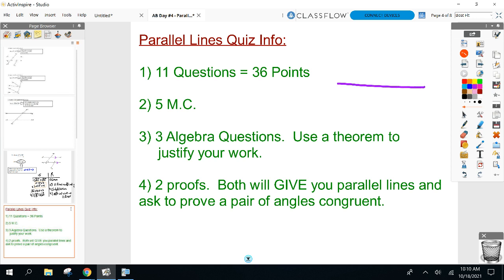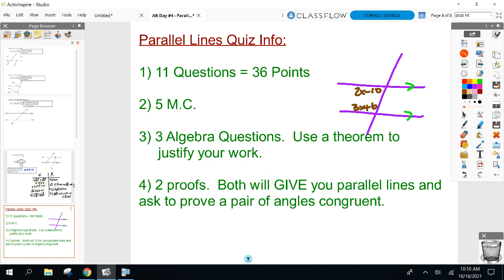Here you go, 2 lines cut by a transversal. They are parallel to each other. Totally making this up. 2x minus 10 is that angle. 3x plus 6 is that angle. Find x. So you got to know what type of angles they are and are they congruent or supplementary, because that'll affect how you set up your equation.